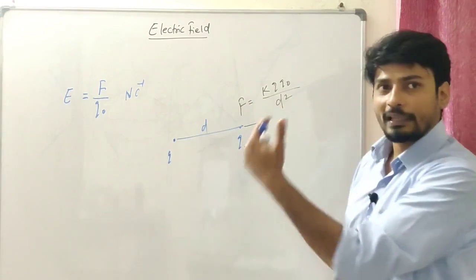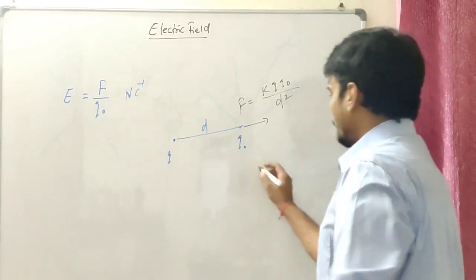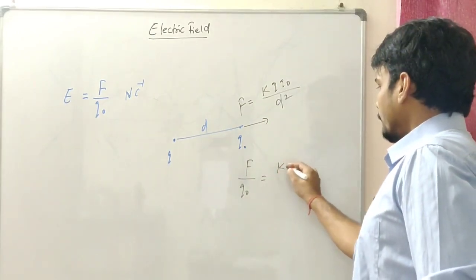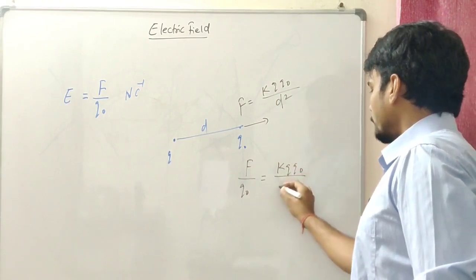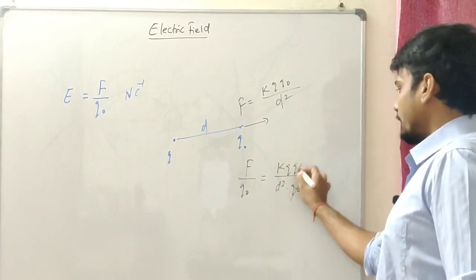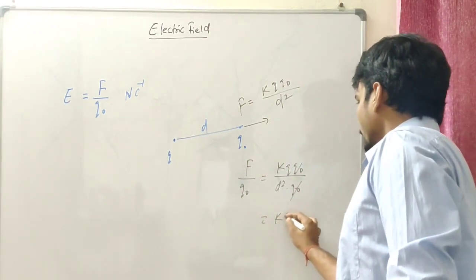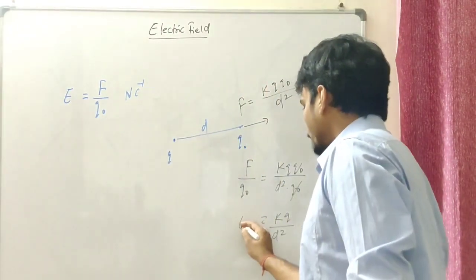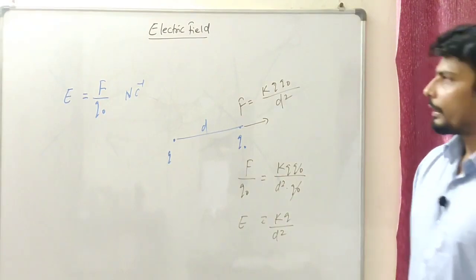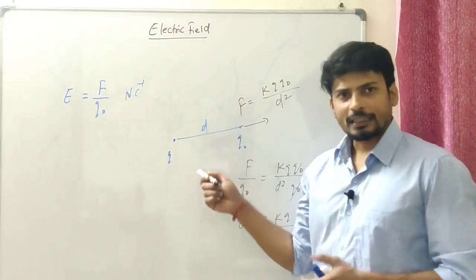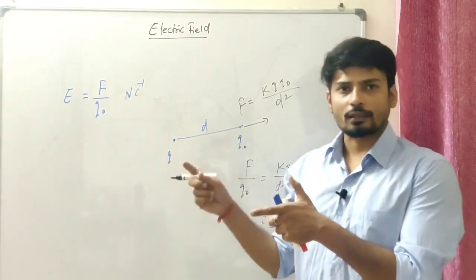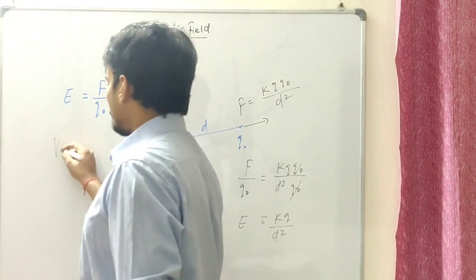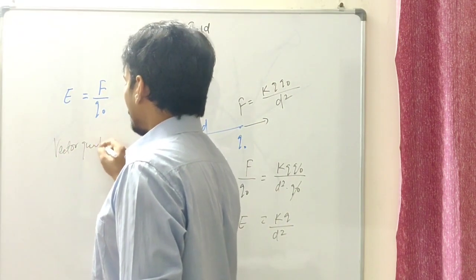Now how much force is experienced by this charge over here? That would be the force experienced by this test charge. Well, that should be kQQ naught over d square divided by Q naught, cancelling this one, and that's going to be kQ by d square, and that's nothing but your electric field over here. So far we have seen that it's all about the force experienced by a charge. Force has a direction. It means the electric field will also have some direction. So electric field is a vector quantity.